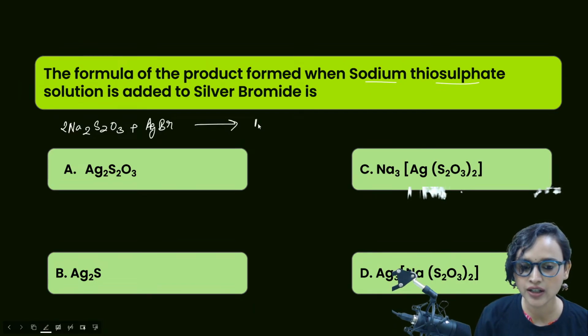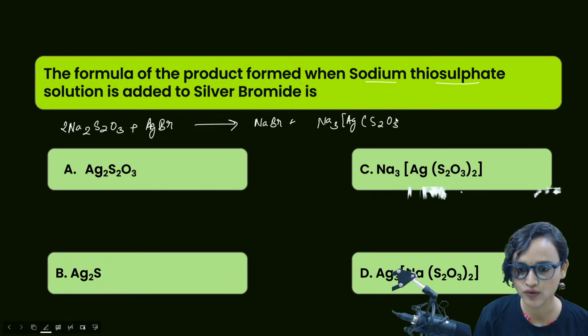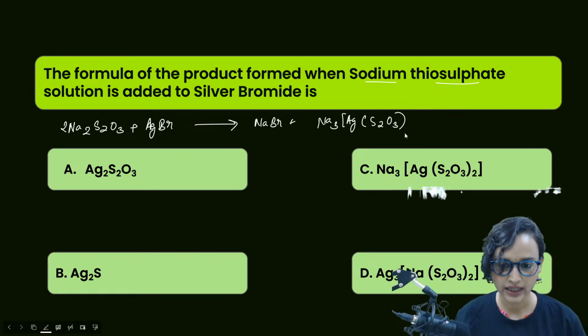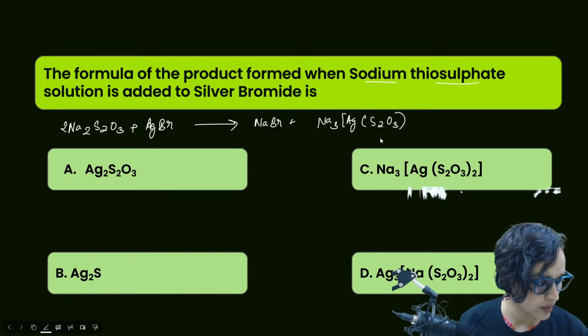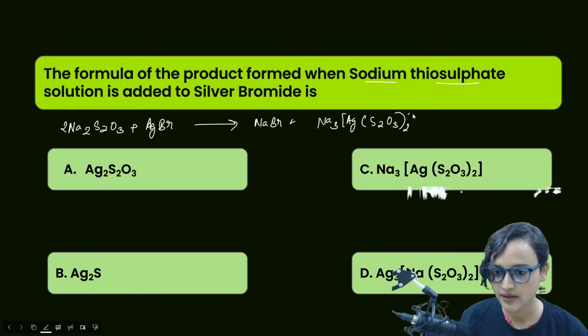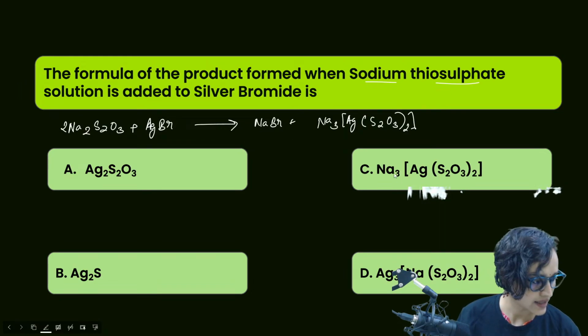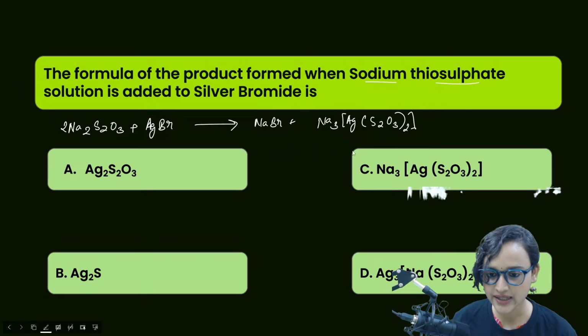That means we are definitely going to get NaBr, and then Na3 with Ag and S2O3, two times, so Ag(S2O3)2. I think this makes sense, right?